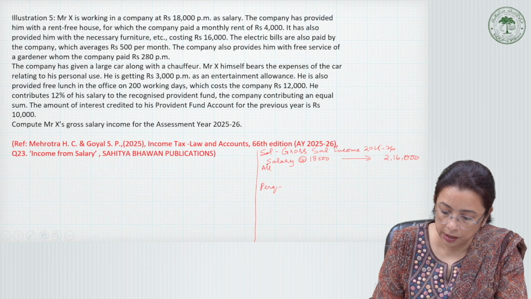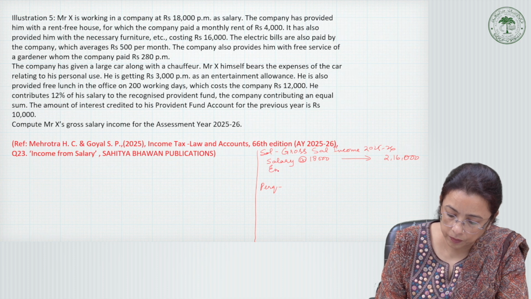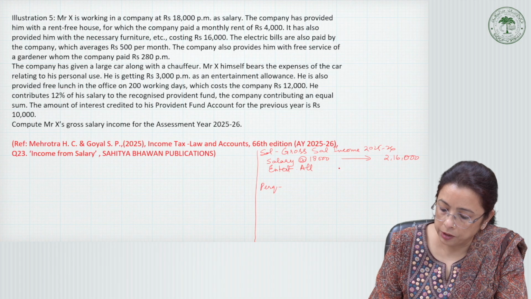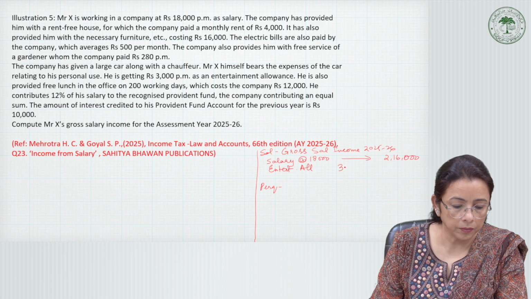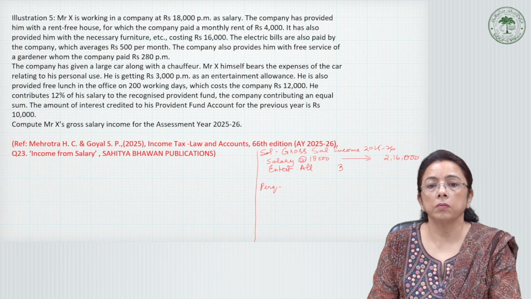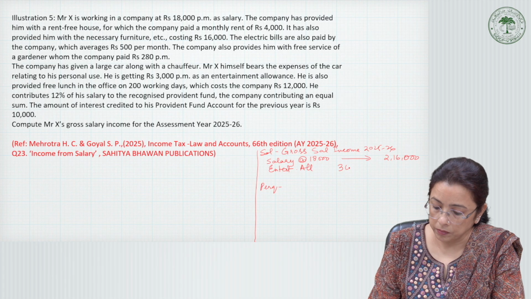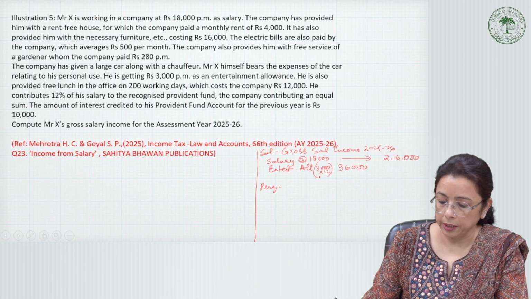So in allowances we have entertainment allowance, which is rupees 36,000, because he is getting 3,000 into 12 for entertainment allowance.